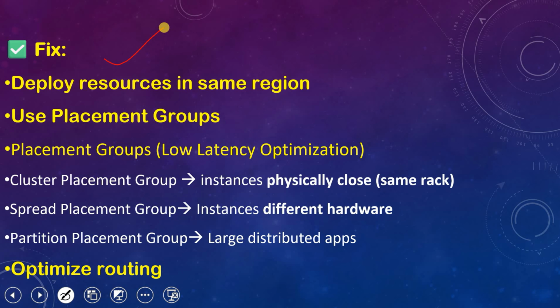What is the fix for this? Deploy resources in the same region. When our application is available in one region and our database server is available in another region, both should be in the same region. For latency optimization, if both are in the same region, then connectivity will be very smooth without any delay, because both instances are in the same region.